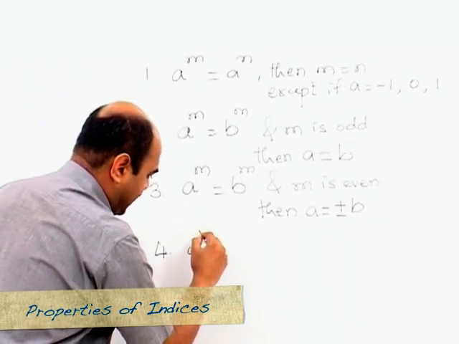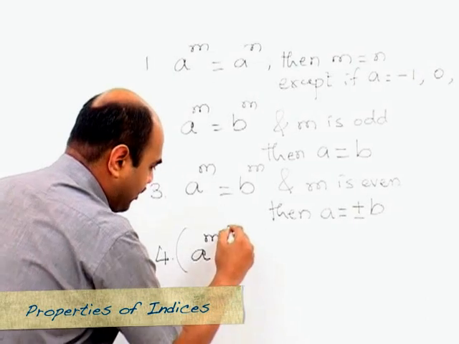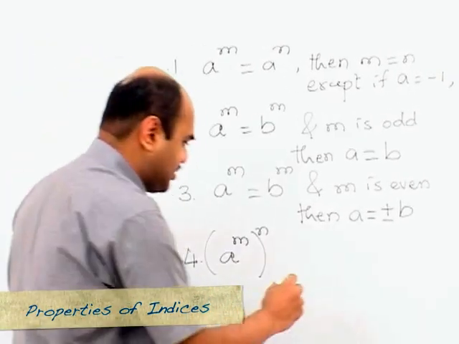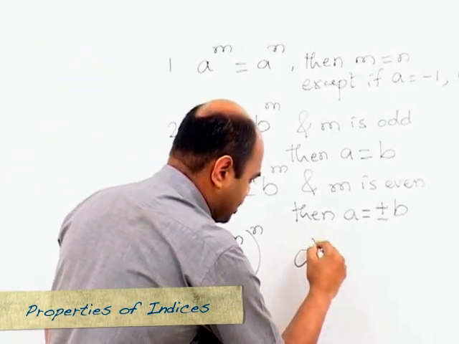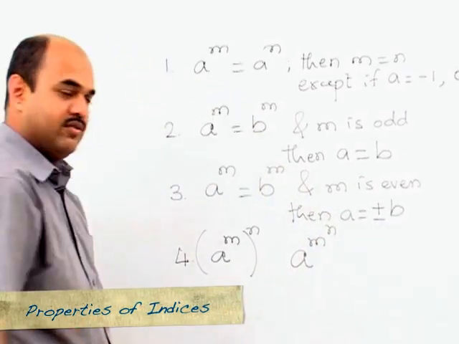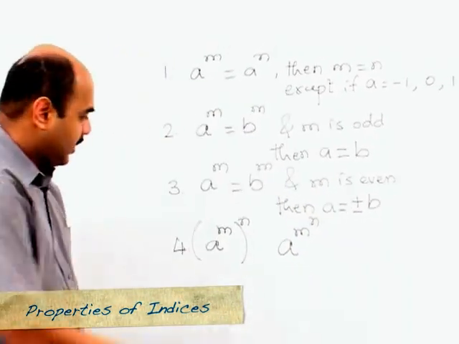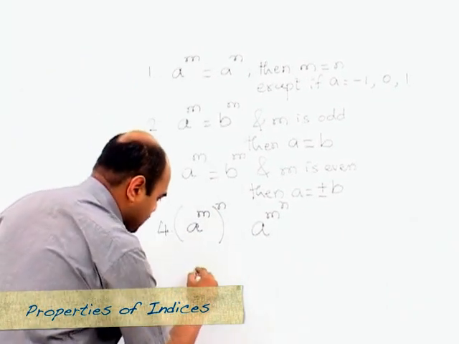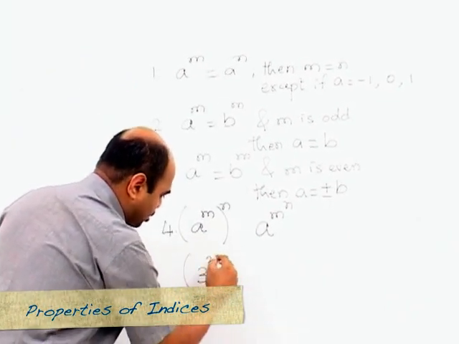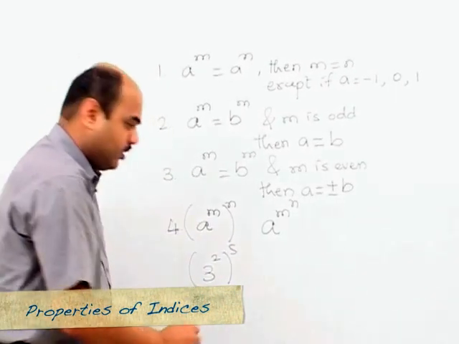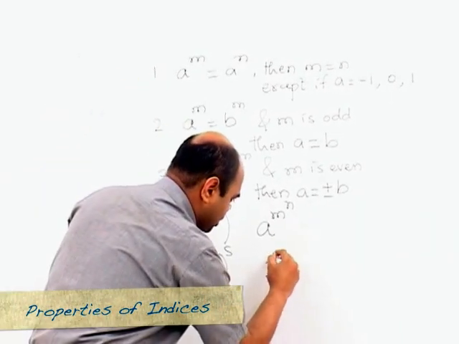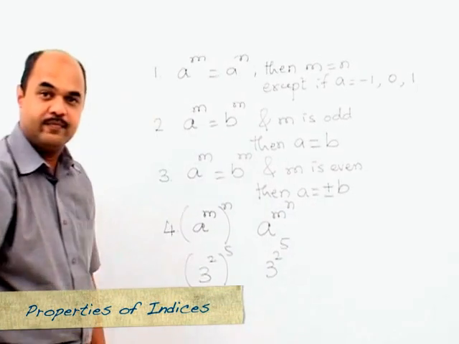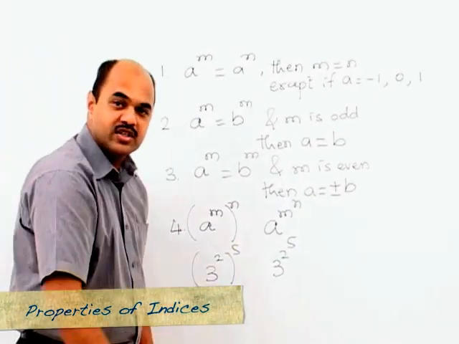Suppose we have a raised to m, the whole raised to n with these brackets, versus a raised to m raised to n without any brackets now. Are these the same? If I put in some values, suppose I say 3 raised to 2 the whole raised to 5 versus 3 raised to 2 raised to 5. These are not the same.